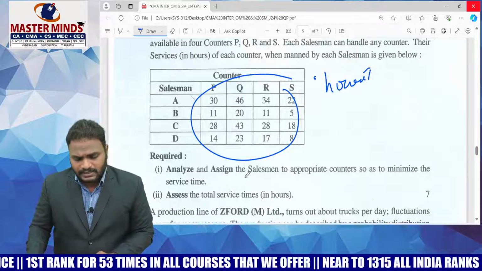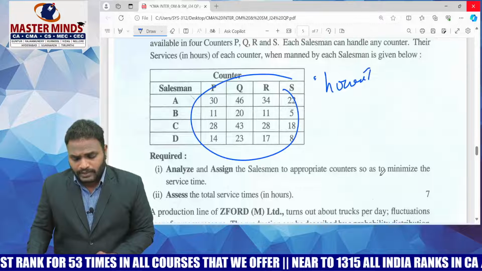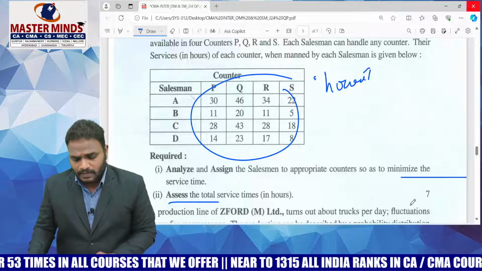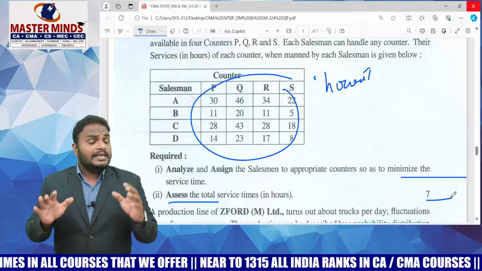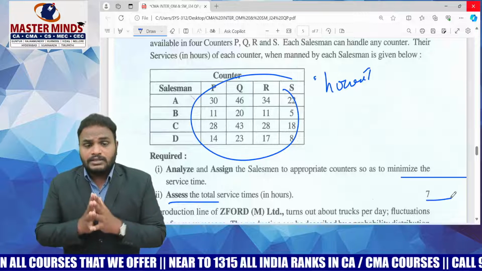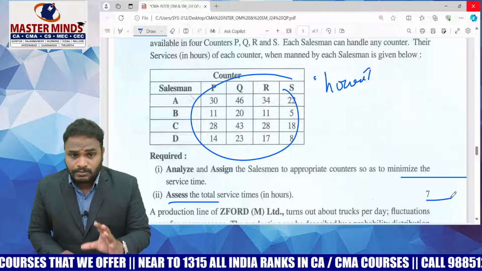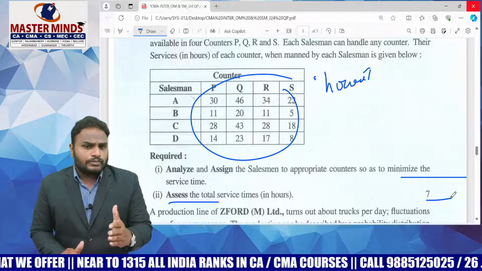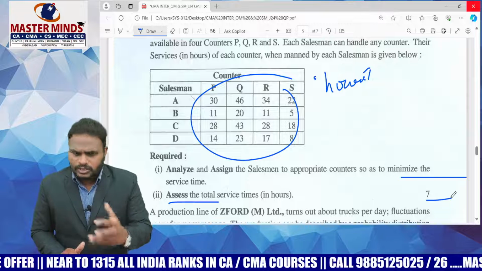Analyze the matrix and assign the salesman to the appropriate counter to minimize the service time and assess the total service time in hours. Sir, this is the easiest question. This question is taken from the assignment chapter, that is job evaluation and assignment. This is a direct question. That means there is no twist in this question.